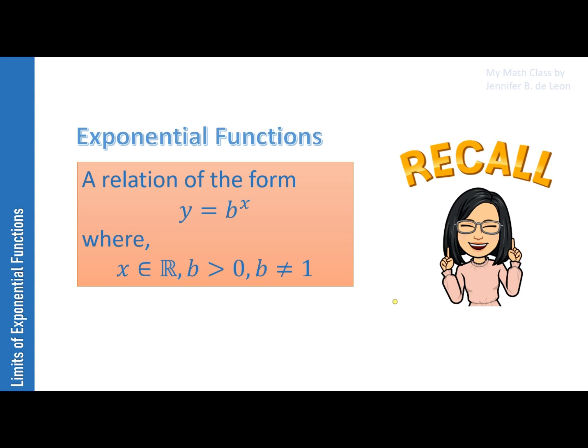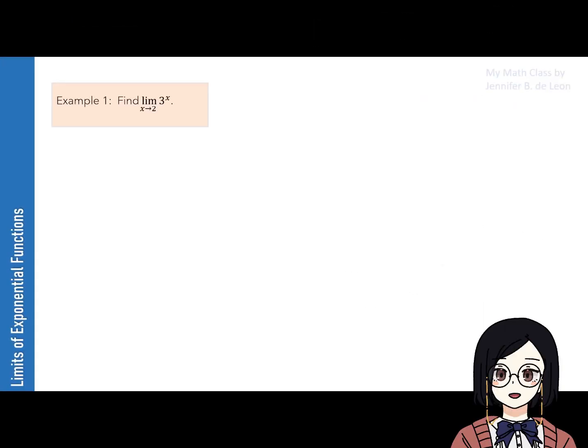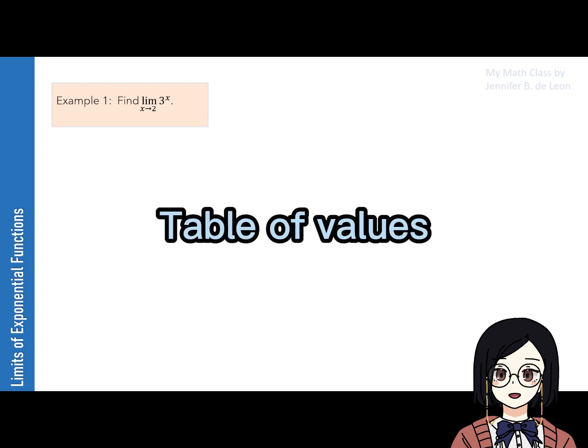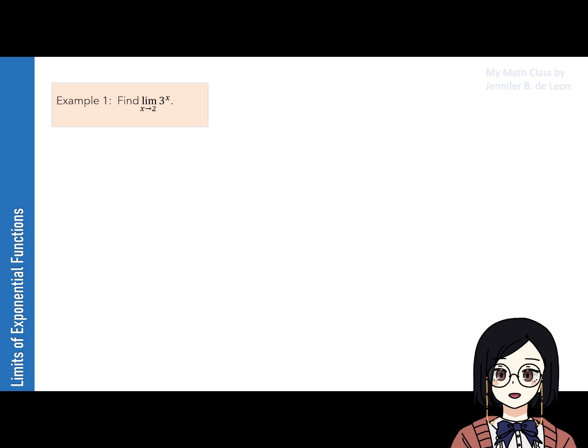Consider example number 1. Find the limit of 3 raised to x as x approaches 2. Let's have first a table of values and then verify our answer using the limit laws and the graph of the function later. Remember that you can use your preferred values for x as long as you use values which are getting closer to the given value of a. In this case, we have a equals 2.